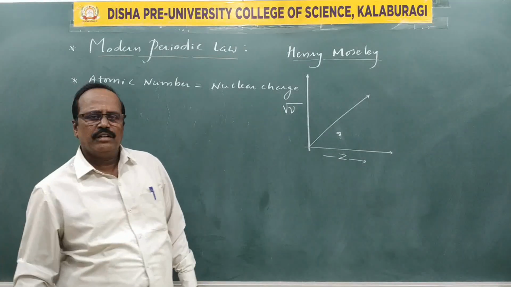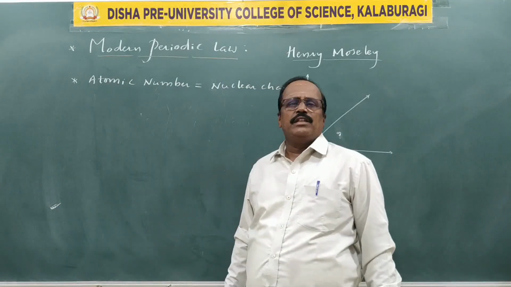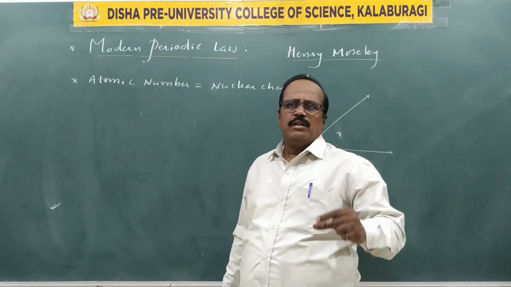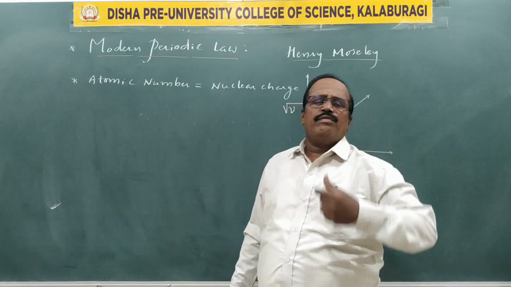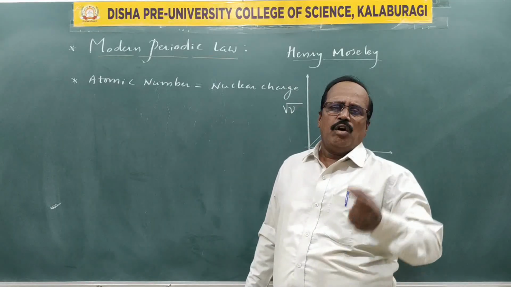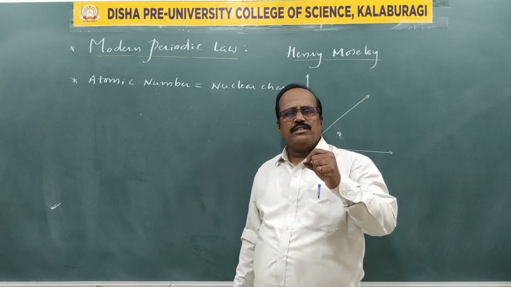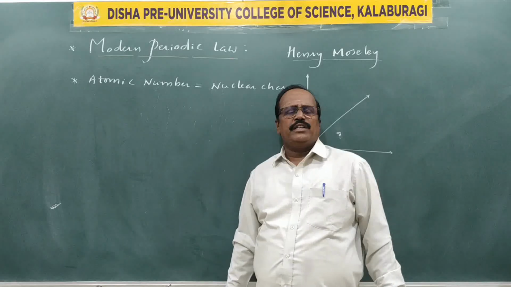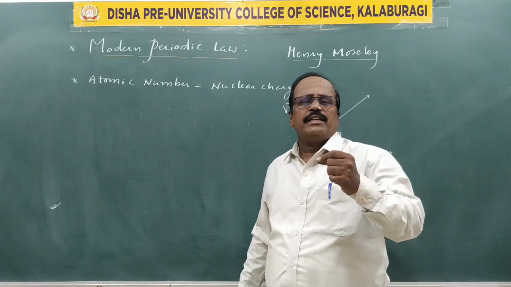In fact, for any element, the periodicity is decided by the electronic configuration. With the help of electronic configuration, we get a lot of information about the physical and chemical properties of elements, such as their oxidizing nature, reducing nature, acidic oxides, basic oxides, good conductor, bad conductor.